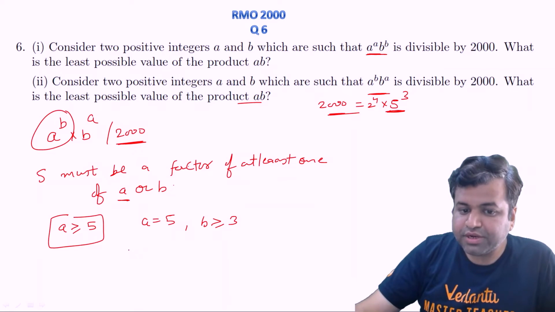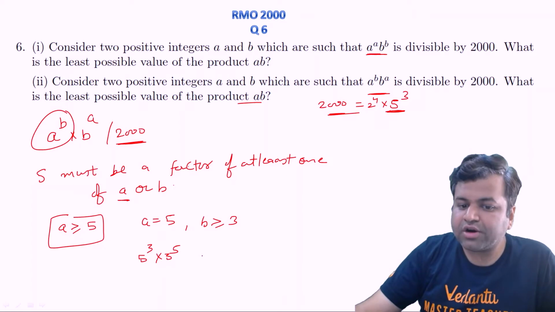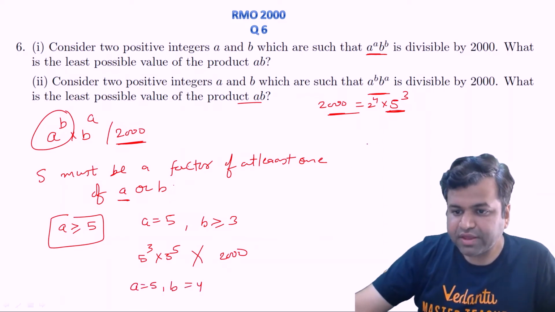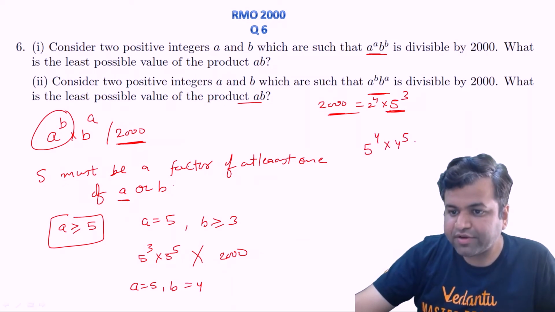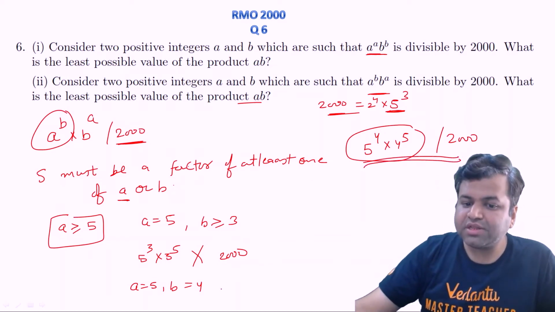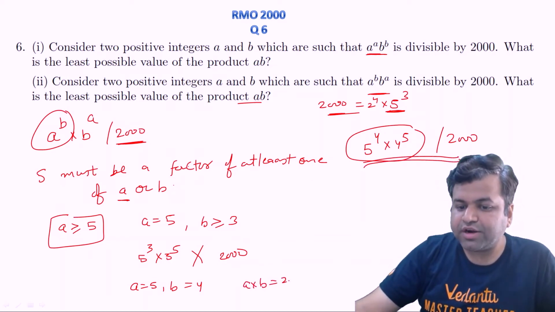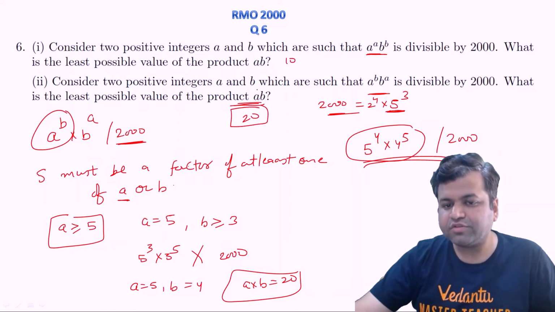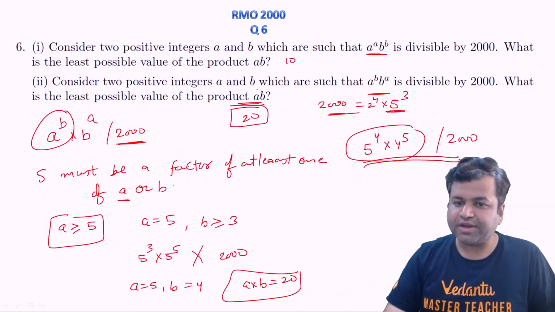But if we assume b to be equal to 3, what will happen, 5^3 into 3^5, this is clearly an odd number and it is not divisible by 2000, है ना. तो b must be 4. Let's try for a equals 5 and b equals 4. Now you can see, if a is 5, so 5^4 into 4^5 is clearly divisible by 2000, right. So the least possible product in this scenario, a into b, is 20. So for the first part the answer was 10, and for the second part it should be 20.